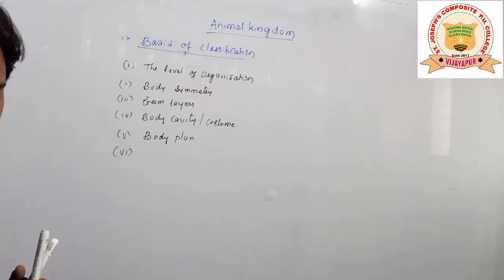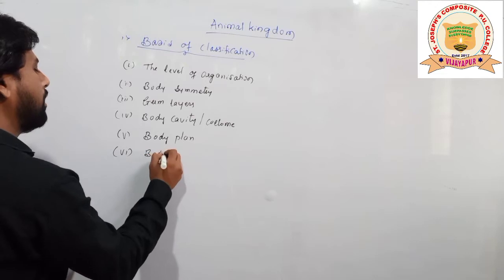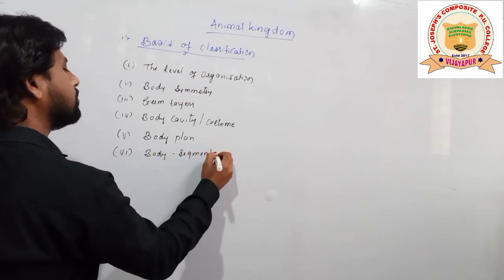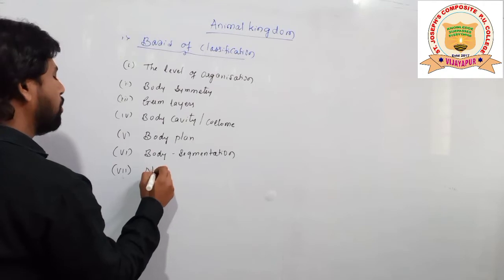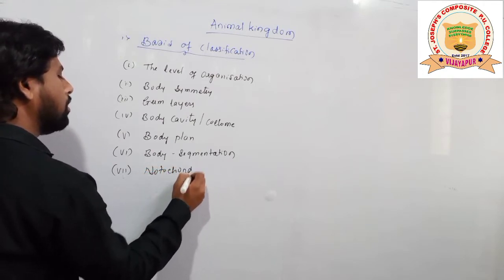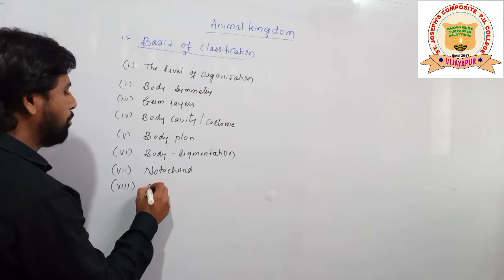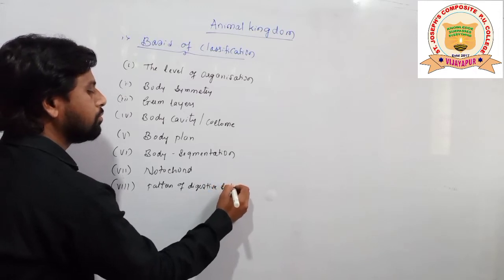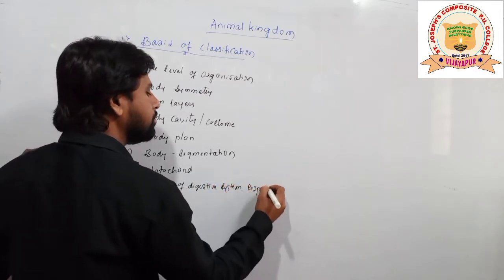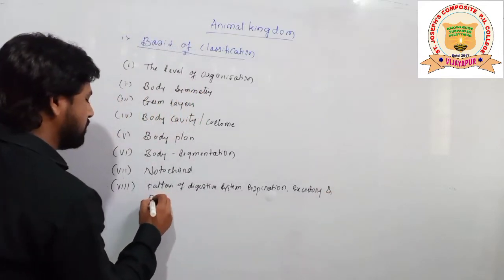Next is body segmentation. Next is the notochord, the presence and absence of notochord, and apart from this some more important points regarding the pattern of the digestive system, respiratory system, excretory system, and also the reproductive system.